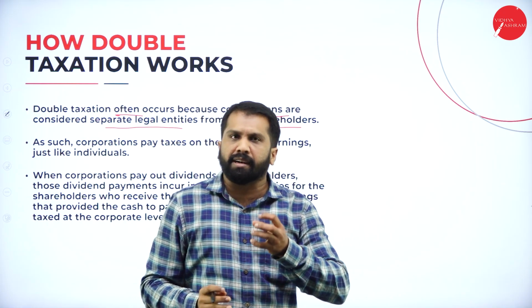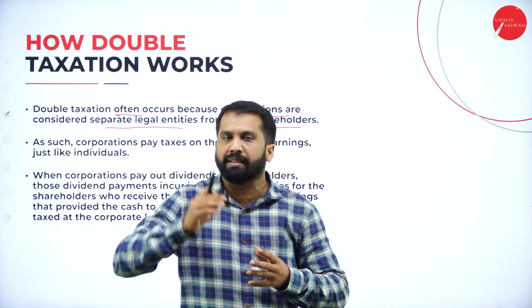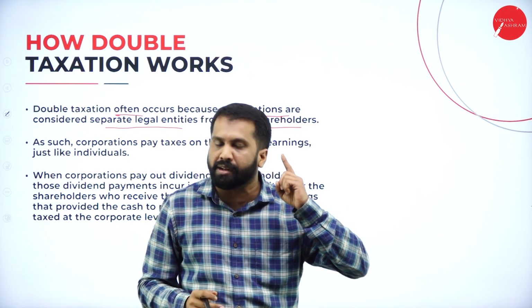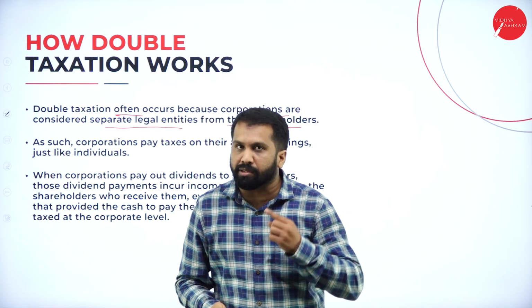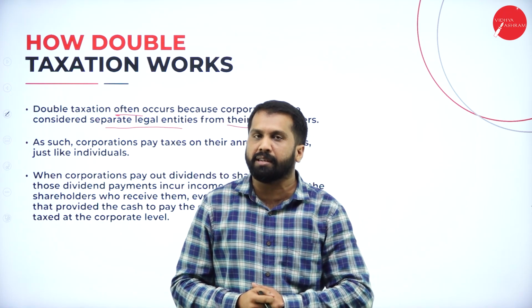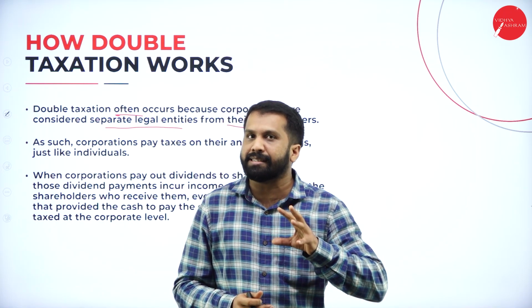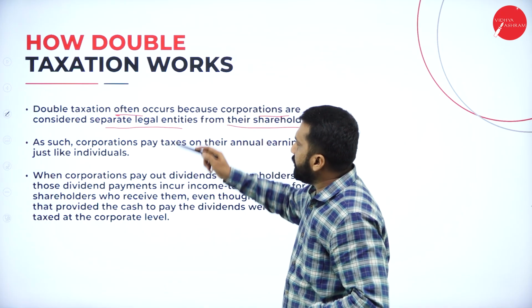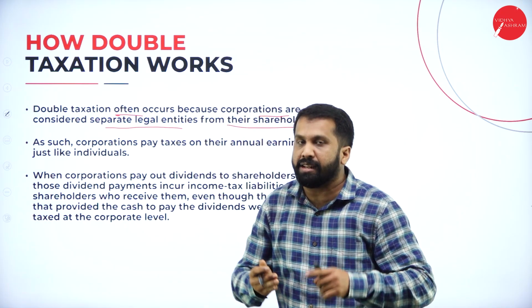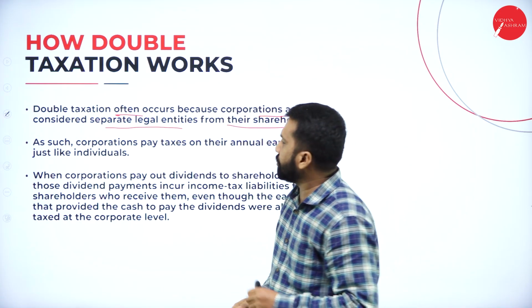Say 1 lakh is earned in the company, and it has to pay tax to the government. Once you receive that 1 lakh rupees, you are also supposed to pay tax to the government. These are called double taxation. The first reason is that the company is a separate legal entity.